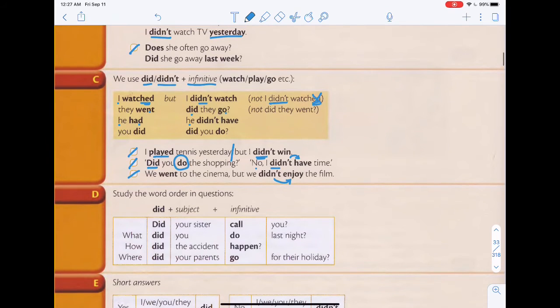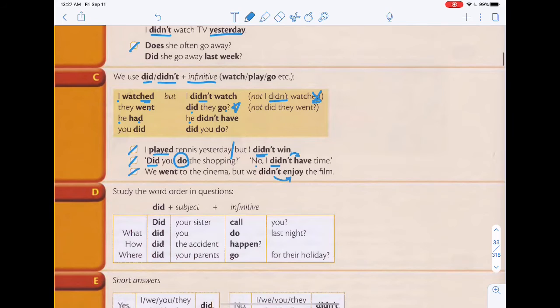So let's take a look at this sentence over here. If you were to ask someone a question, did they go? And then when you answer, you can't answer with yes, they go, because the person is asking you already in past tense, because the person is already saying did they go. When you answer any question that starts with a did, you have to see what the answer is going to be. So for example, let me just write it down so you can see it better. Okay,